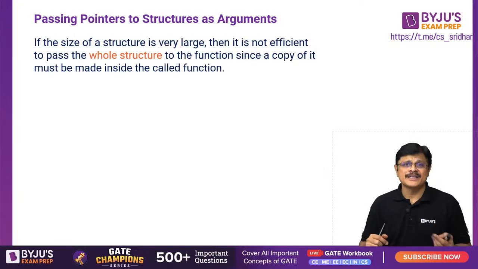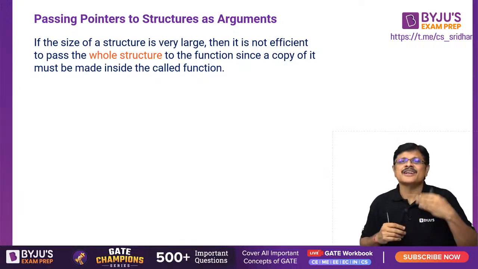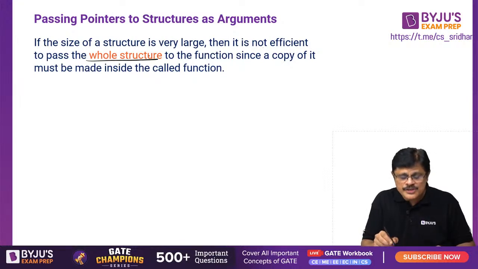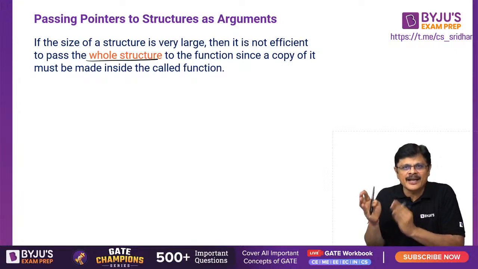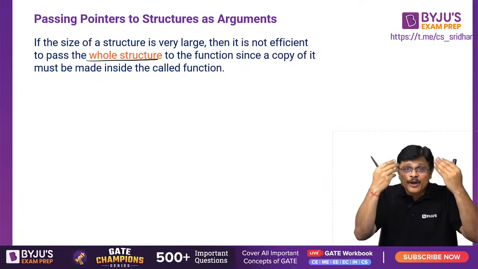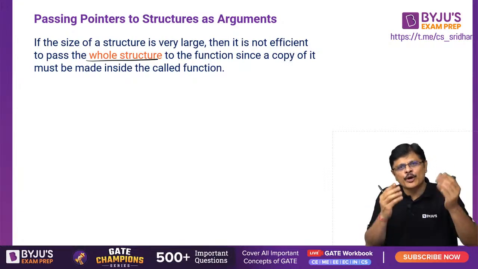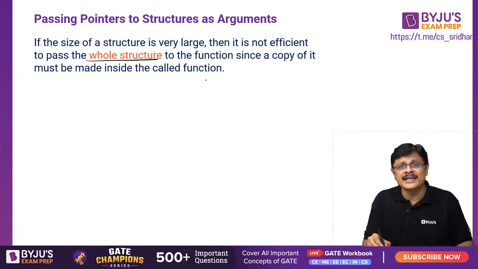Passing pointers to structure as an argument. Just like you pass integer pointers, you can pass structure pointers also as an argument. If the size of the structure is very large, then it is not efficient to pass the whole structure, because the entire copy needs to be sent. Say this structure size is 100 bytes, the same 100 bytes need to be copied again. So that is again a costly business. Instead of sending the entire copy, send the address and manipulate that.